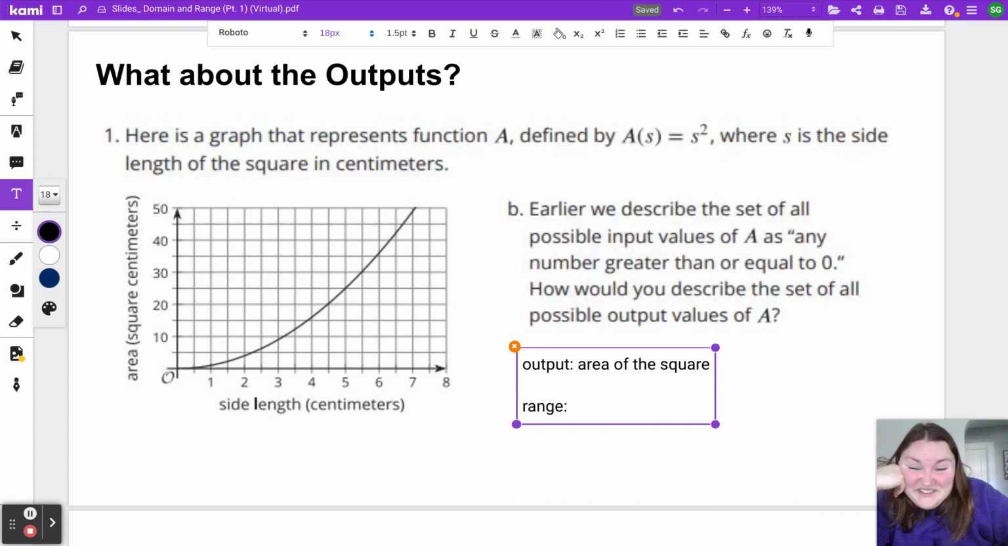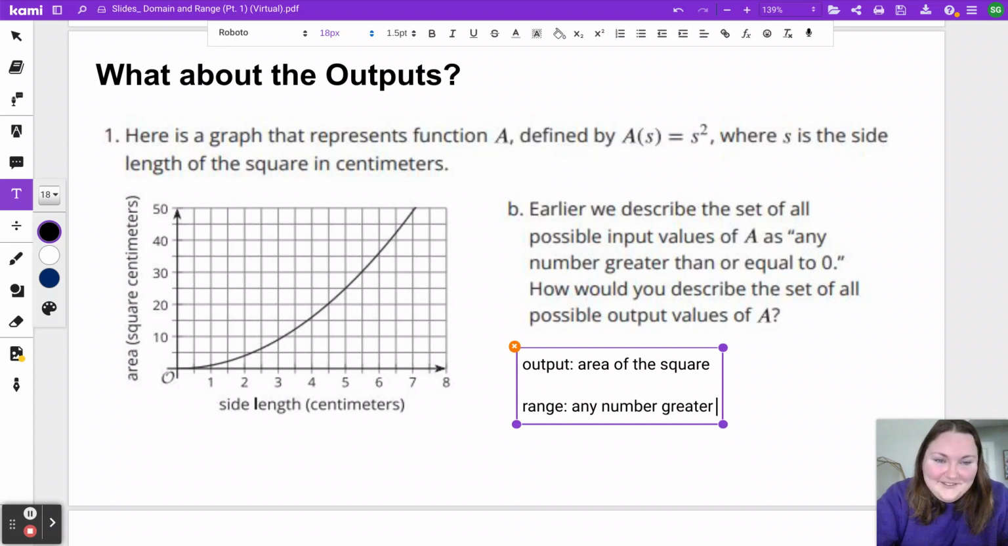Well, we can describe it the exact same way. Notice, looking at our graph here, that our area has to be positive. It's starting here at 0, and we only have those positive numbers. But just like before with the side length, area can be decimals or fractions. It can also be whole numbers. It just can't be negative. So your range we could describe as any number greater than or equal to 0.